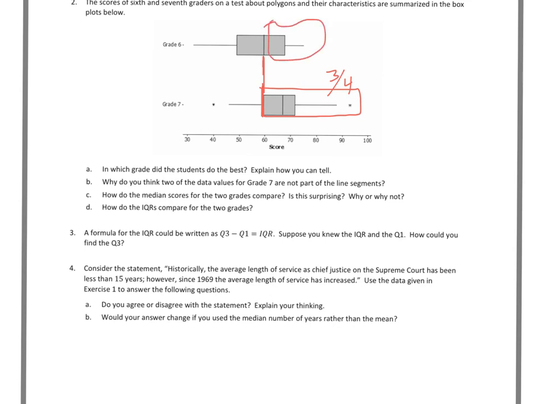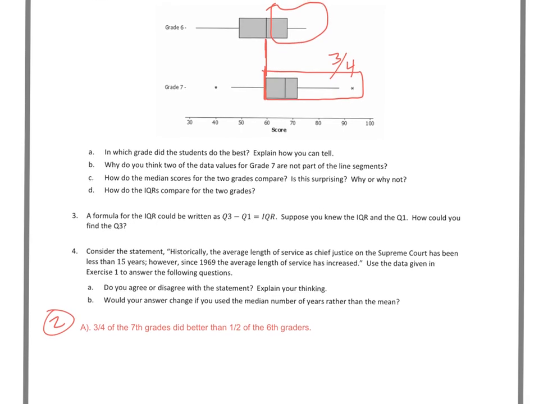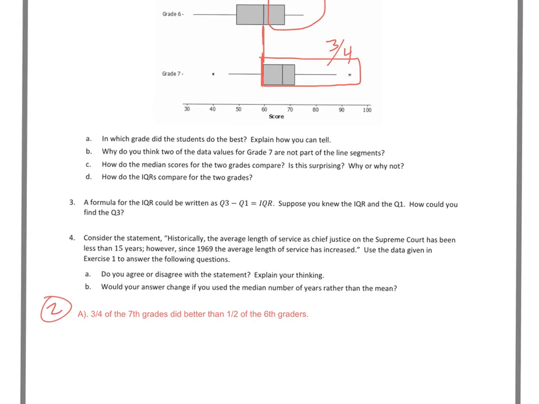So it looks to me like more 7th grade students got the same score as only half of the 6th graders. So I'm going to say that 7th grade students did best because 3/4 of the 7th graders did better than half of the 6th grade. So there's my description there. Let's slide down a little bit and we'll get into B.